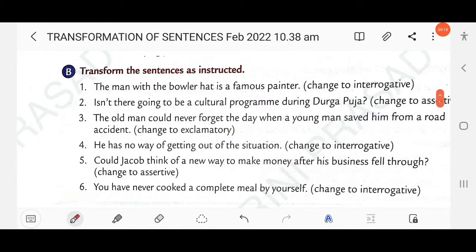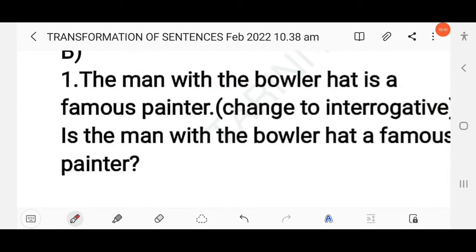Then next here, transform the sentences as instructed. The man with the bowler hat is a famous painter. You have to change it into interrogative. As you know the structure of interrogative, the auxiliary verb will come to the beginning. Is the man with the bowler hat a famous painter?